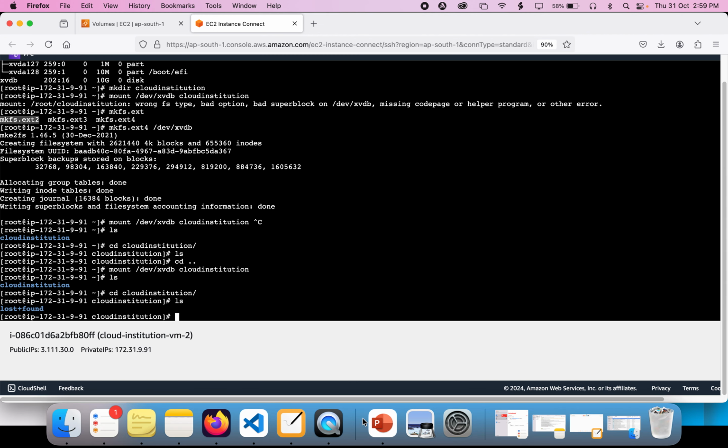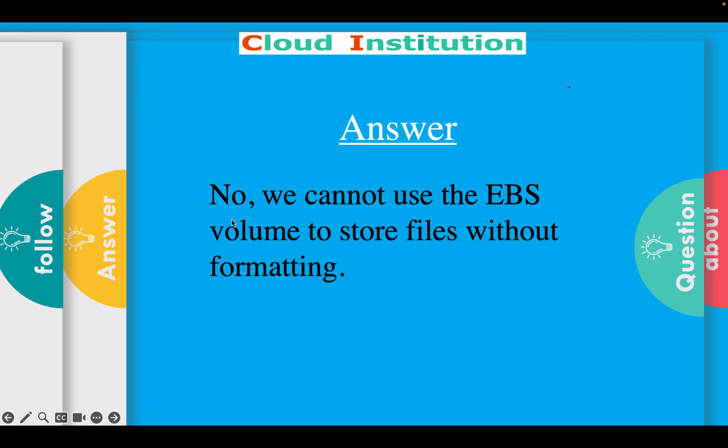Okay, so hope you understand this concept, right? These are all real-time questions. See, we cannot use the EBS volume to store data without formatting. So now we have formatted it. Hope you understand this concept.